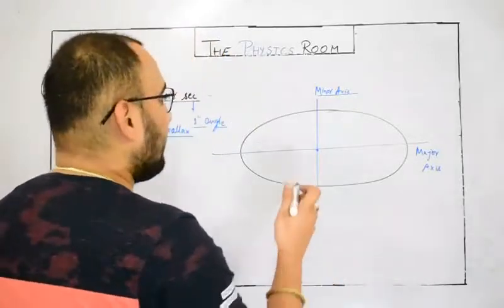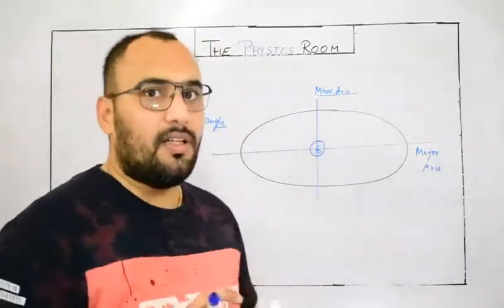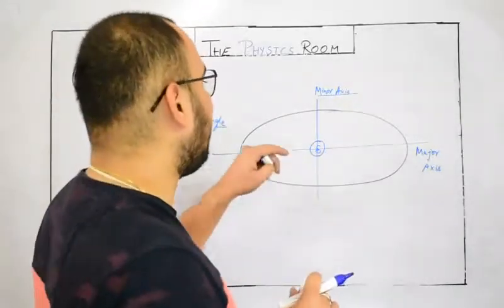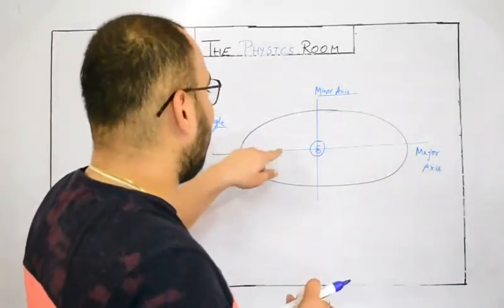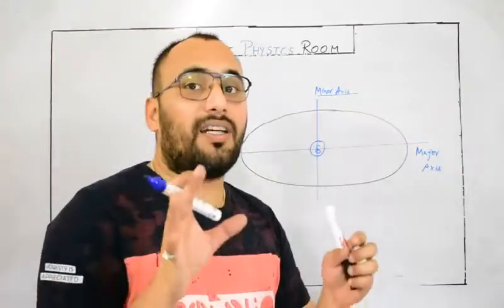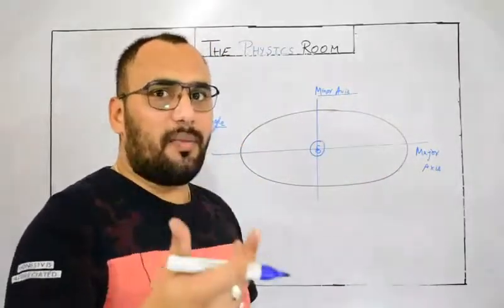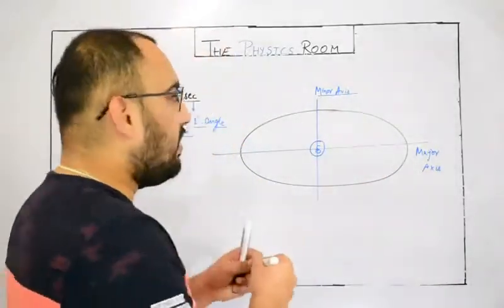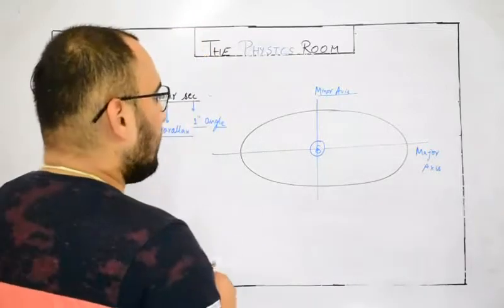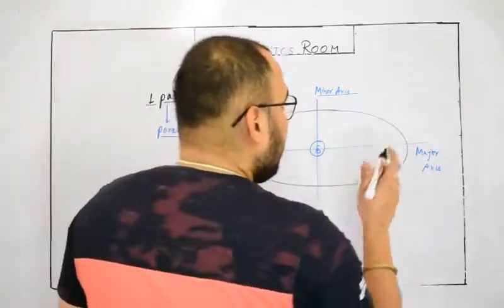Actually, the Sun does not lie at this point; it lies at one focus of the ellipse, but that is a higher topic. Right now I'm just trying to make it simple, so we assume that the Sun is lying on this intersection point.